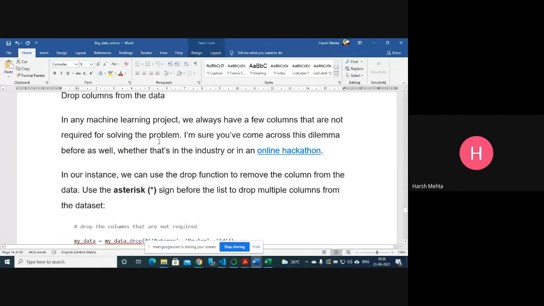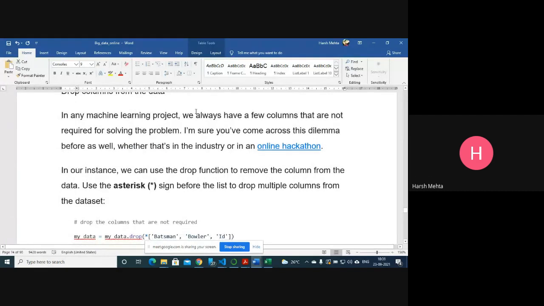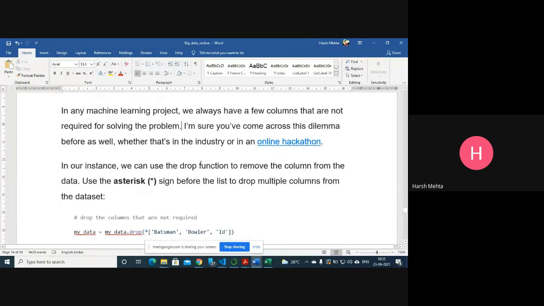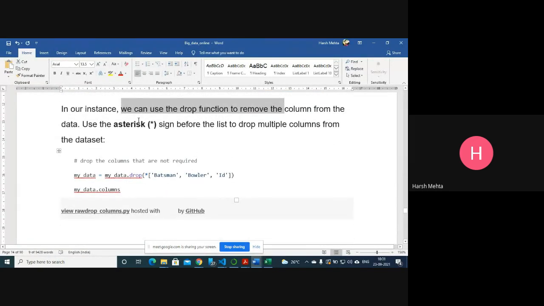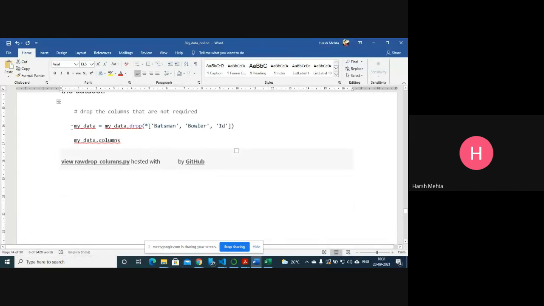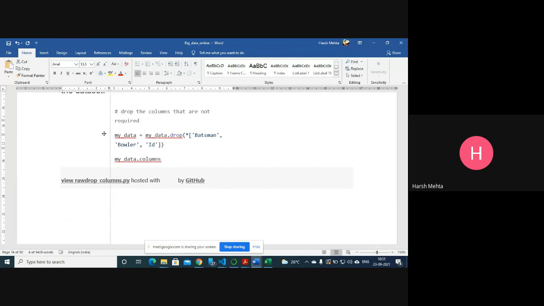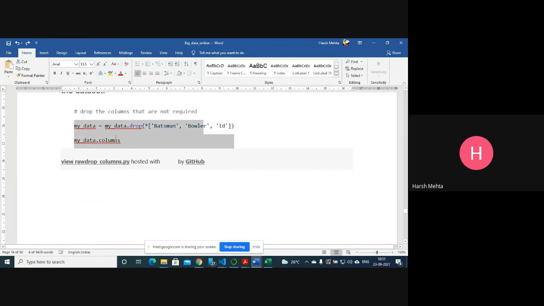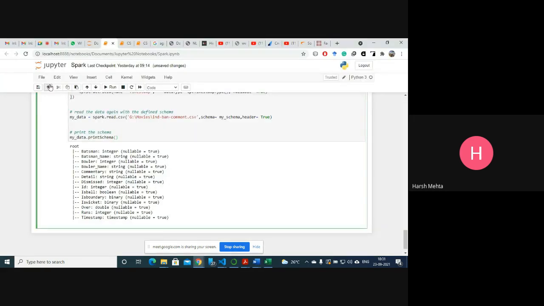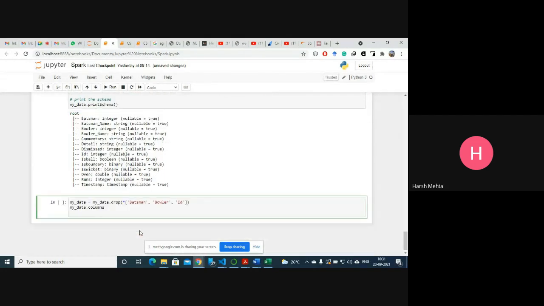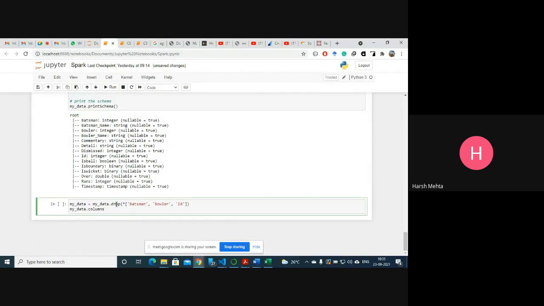Now in a machine learning project, we always have a few columns that are not required for solving the problem. There are so many columns out there which are not relevant. So you see, we can use the drop function to remove columns from the data. Use the asterisk sign before the list to drop multiple columns from the data set. So now you see, we are dropping some of the columns. My data from drop batsman.